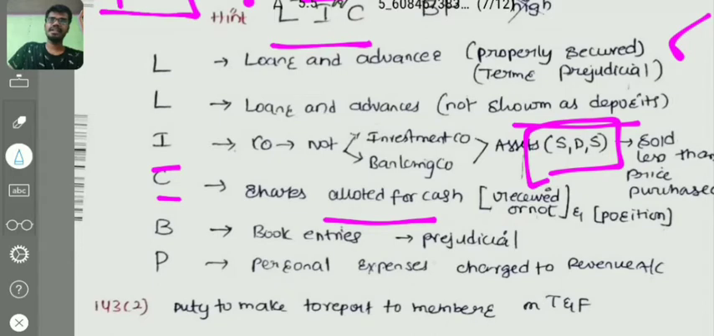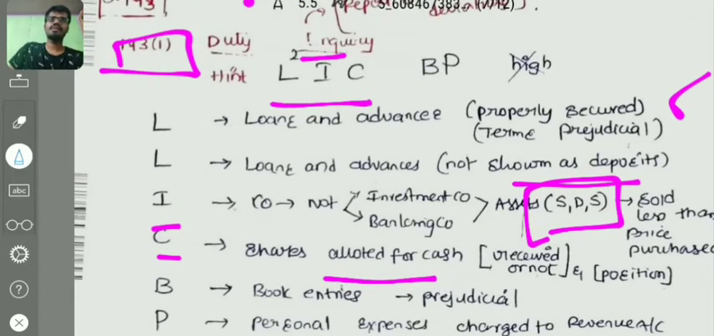And B is the book entries. Whether the mere book entries, the adjustment book entries, right? Dummy entries. Whether the adjustment book entries are prejudicial to the interest of the company. That the auditor has to check. And P is the personal expenses charged to revenue account. Whether any personal expenses are charged to revenue account. That point the auditor has to check. Right? This is the duty to inquire, 143 subsection 1.